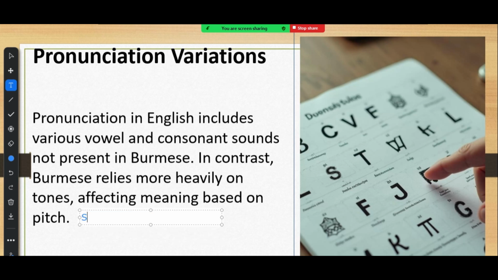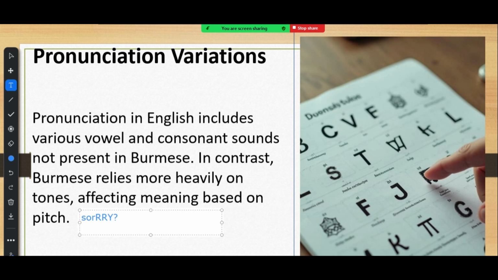But in English, we need to use stress. If we don't use stress correctly, the meaning can be a little confusing. For example, if I say sorry, using the first syllable stress, it means I'm apologizing. I'm saying sorry to someone. But if I say it using the second syllable stress, sorry, it's asking a question.